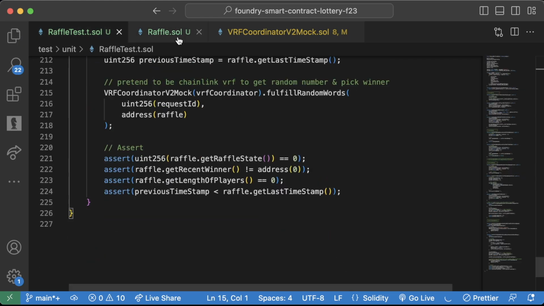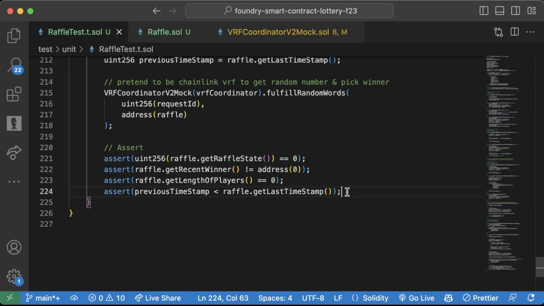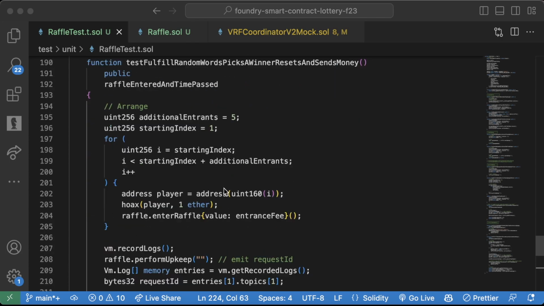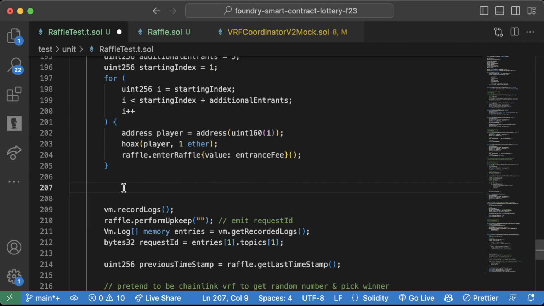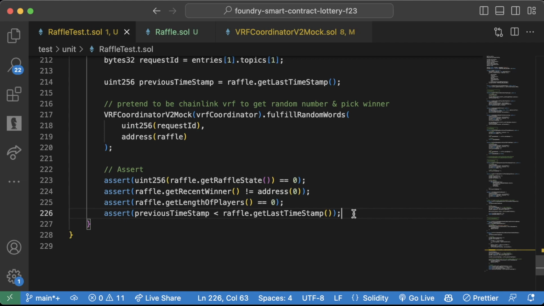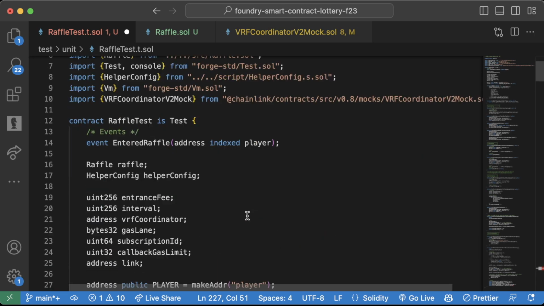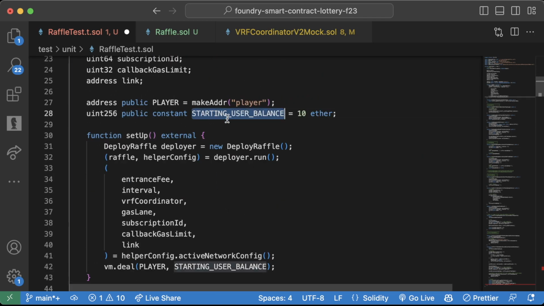Okay, what else do we do? We should write a test to check this event is emitted. I'm not going to write it, but if you want to write it, please feel free. And then finally, we want to make sure that they actually get sent some money here. So to check how much they won, before we call performUpkeep, we should get the uint256 prize, which is going to be equal to the entrance fee times the additional entrants plus 1. So this is going to be the total prize. And then at the bottom, we're going to assert the recent winner balance should equal their starting balance plus the prize.